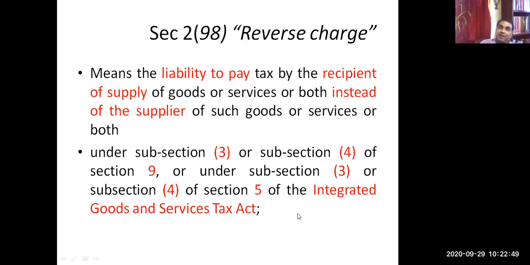Here the liability to pay is on the recipient under these sections. When the recipient is liable to pay tax, that will be called reverse charge. Right? This is the definition of reverse charge.